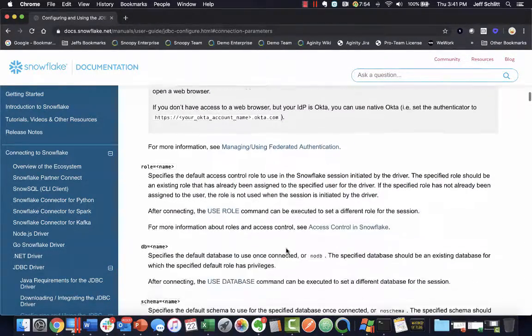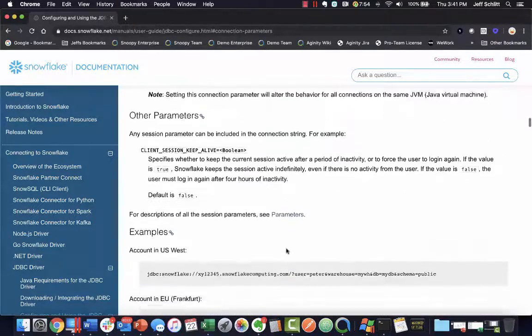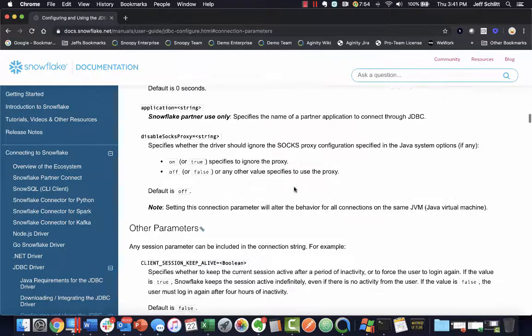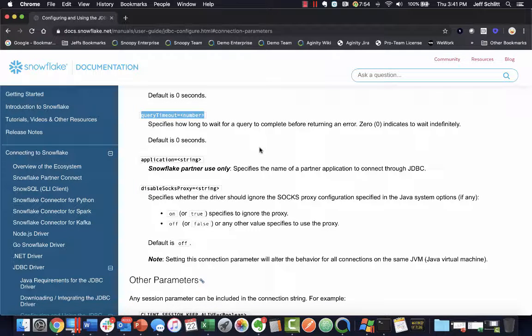So if you look at any of the examples in any of these vendor-specific documentation, what you're going to see is a connection string that looks similar to this. JDBC, the vendor, the server, the user, the database, and then a whole series of name value pairs, described typically by things like application string, query timeout number. Some of these, though, are really important.